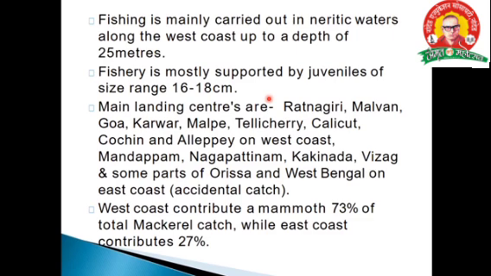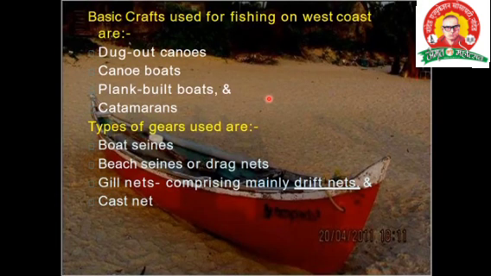Fishing is mainly carried out in the water along the coast up to a depth of 25 meters. Fishing is mostly supported by fish of size 16 to 80 centimeter. The main landing centers of the Indian mackerel are Ratnagiri in Maharashtra, Goa, and Karwar, and it is found especially in other states, Odisha, West Bengal. The West Coast contributes about 70% of total mackerel catch, while the East Coast contribution is 27%.